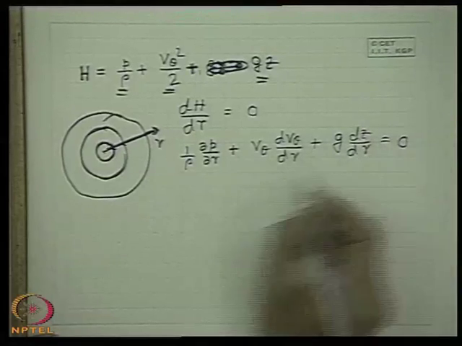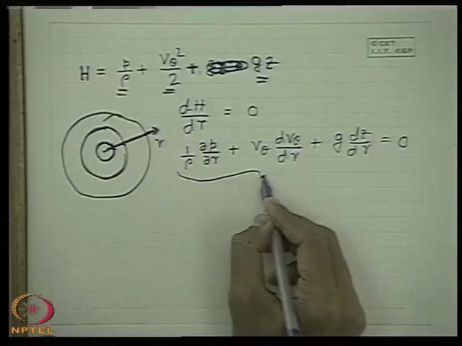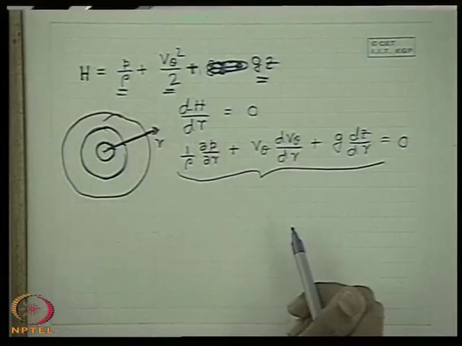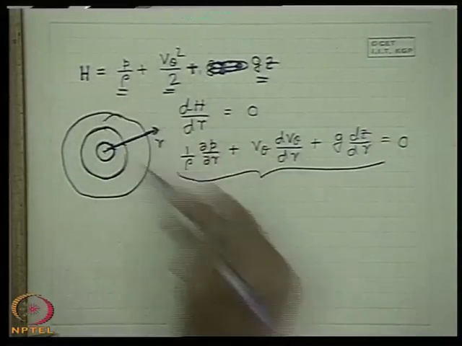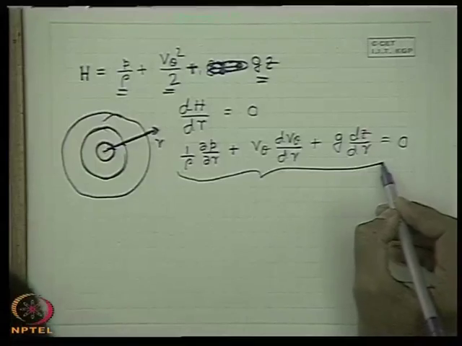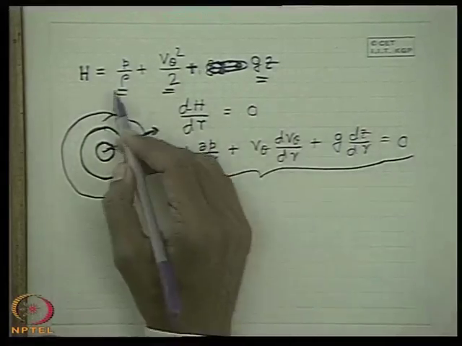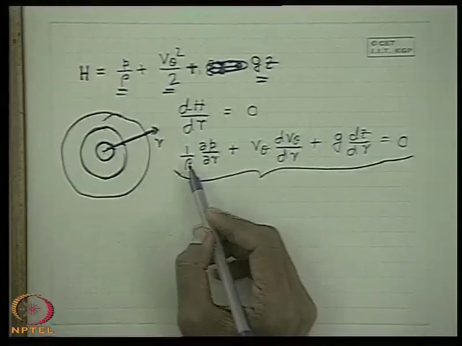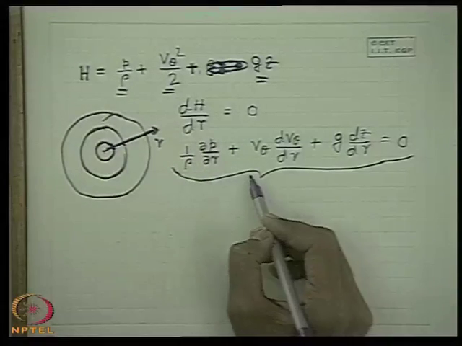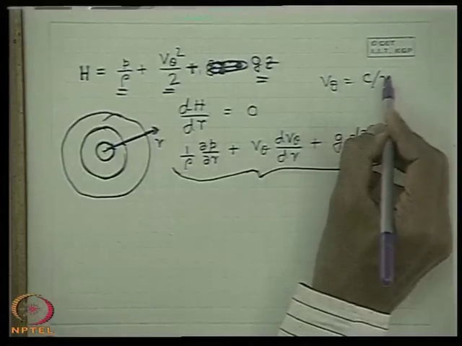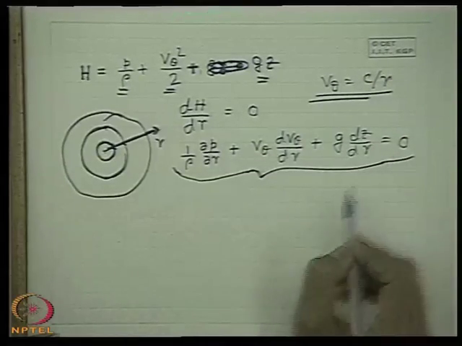But immediately it appears that it is difficult to evaluate v theta as a function of r, which we got very quickly from the irrotationality condition. I will prefer the irrotationality condition, though I have done it this way in my book, where I gave an expression for the total mechanical energy in a curvilinear streamline. I think deriving v theta equals c by r from the irrotationality condition is simpler, but I will show you how to derive it from this.